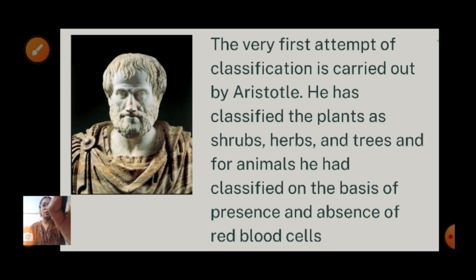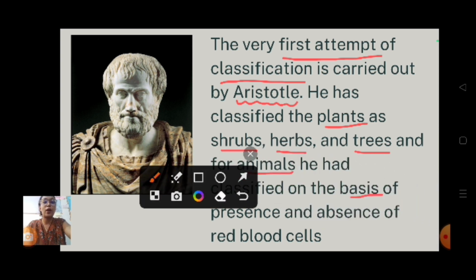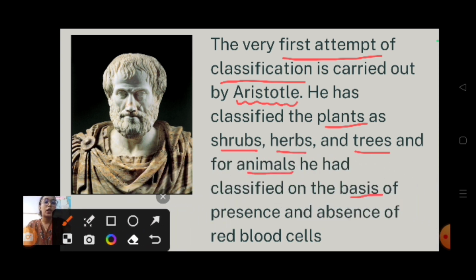He was the first who attempted a contribution to classification. He classified plants as shrubs, herbs and trees, and animals he classified on the basis of presence or absence of red blood cells, RBCs.